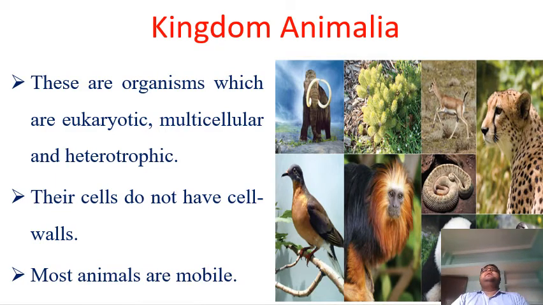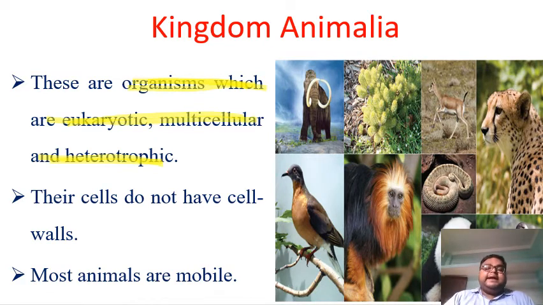So let's see what are the characteristics of the kingdom Animalia. First of all, these organisms are eukaryotic, multicellular, and heterotrophic.